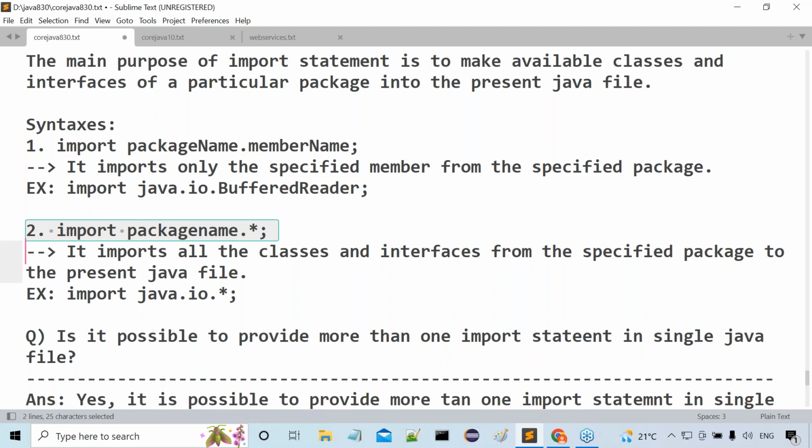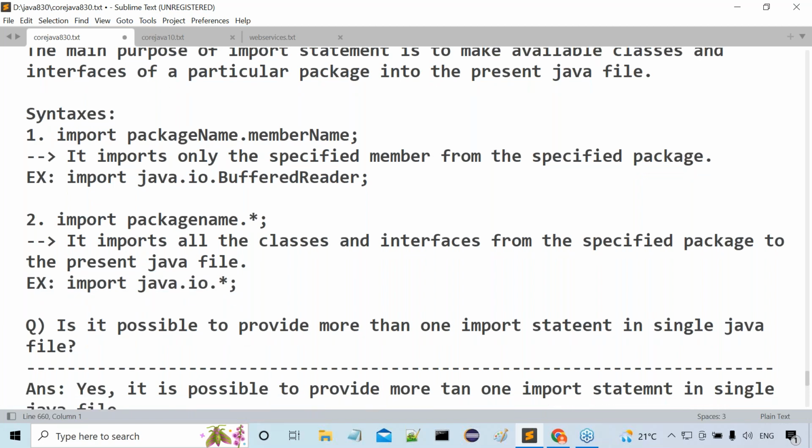For example, I already gave one example here. Observe carefully: import java.io.star. In java.io, hundreds and hundreds of classes are available. All classes and interfaces I want to import into the present Java file. That's my requirement. All right, so now it was completed.